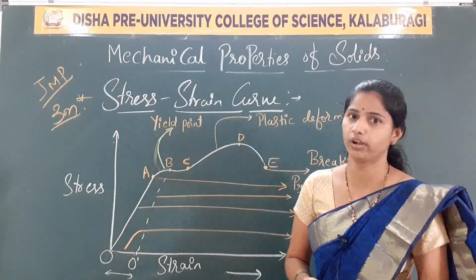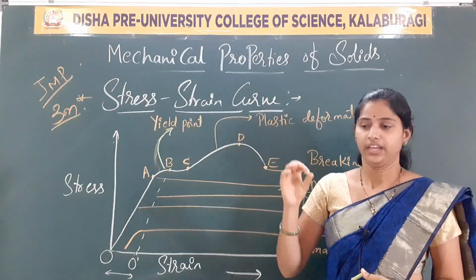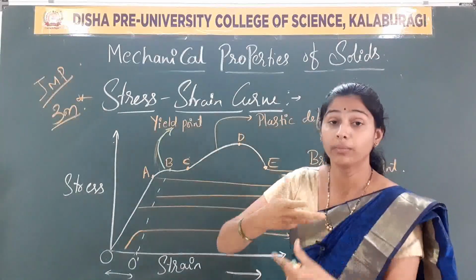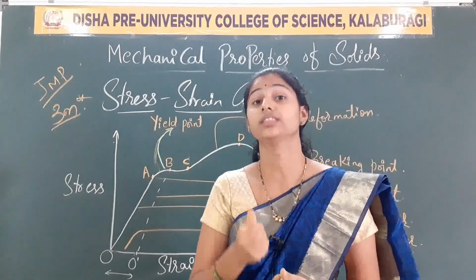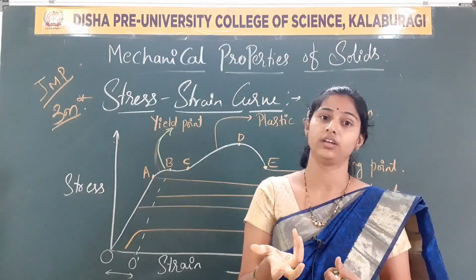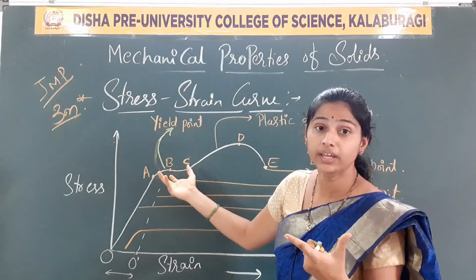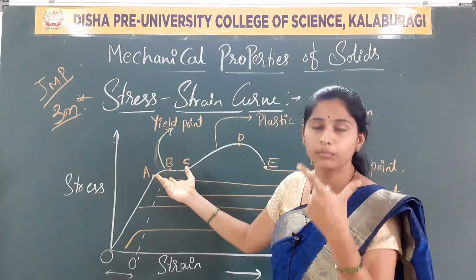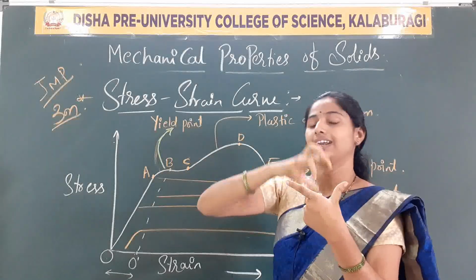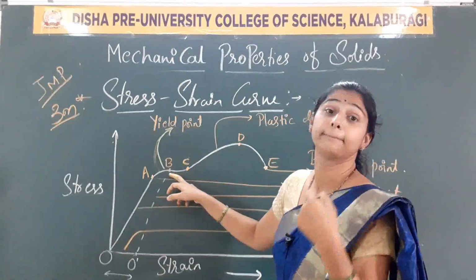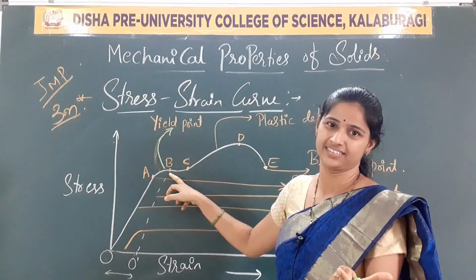In general, yield is a transformation of strength, where the material, here a metallic wire, gets deformed plastically.